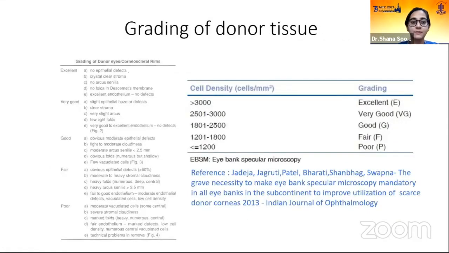Another indication for specular microscopy is grading of donor tissue. Grading of donor cornea is done, of course, using the slit lamp with all these parameters, based on the epithelium, the stroma, the Descemet's membrane and the endothelium. After grading on slit lamp, we send the tissue for specular microscopy, and based on the cell count, we grade the cornea as excellent, very good, good, fair, and poor. Excellent corneas go for optical and endothelial keratoplasties, penetrating. Of course, fair corneas go for therapeutic or tectonic cases.